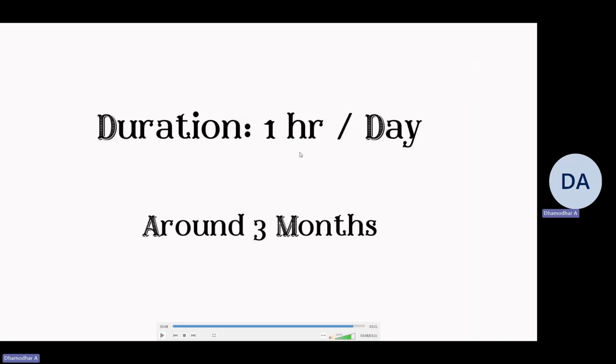The overall course is going to be around 3 months. Monday to Friday, 1 hour per day, 1 to 1.5 hour. And when it comes to weekends, we'll have max 3 to 4 sessions in these 3 months of the course.